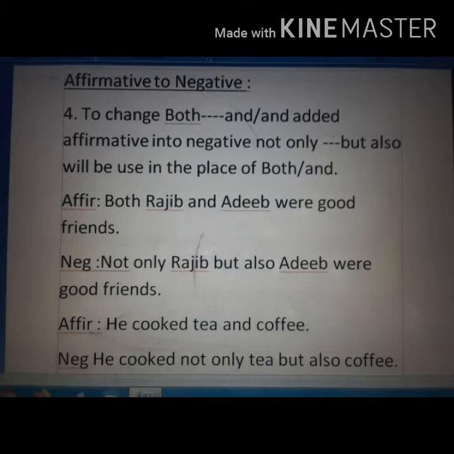Another rule, to change both-and or and added affirmative into negative, not only but also will be used in the place of both and or and.